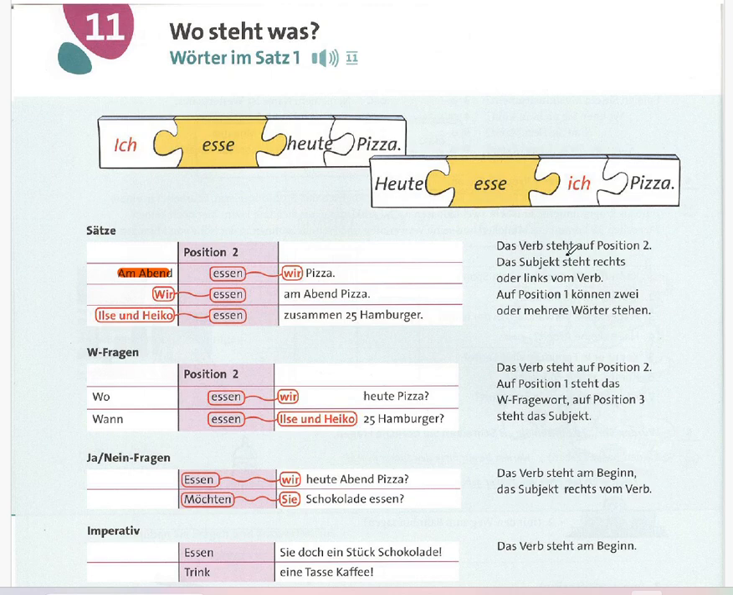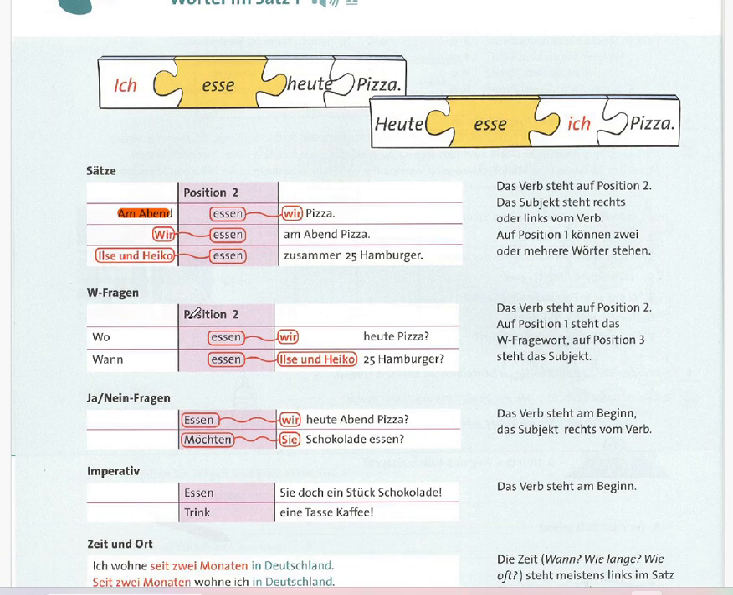As we see here, "Das Verb steht auf Position zwei." It means the verb stays in the second position. "Das Subjekt steht rechts oder links vom Verb." And the subject stays to the right or the left side of the verb. It's no problem. "Auf Position eins können zwei oder mehrere Wörter stehen." So it means the subject can move around but the verb stays in the second position. Shortly we can say that.